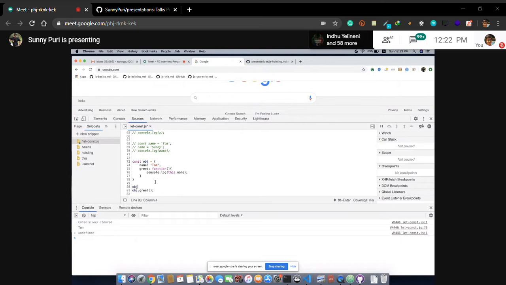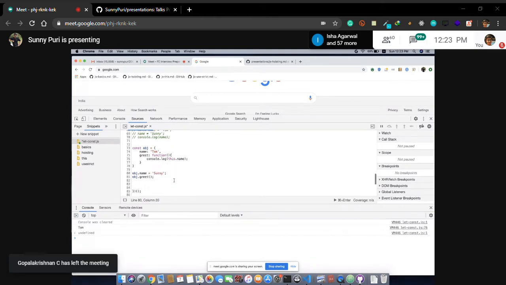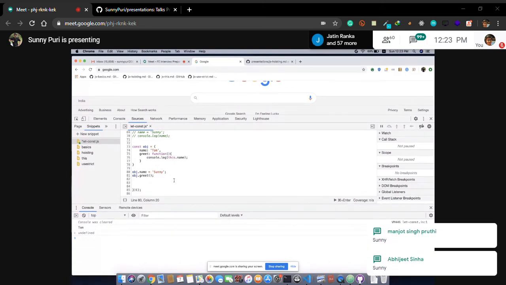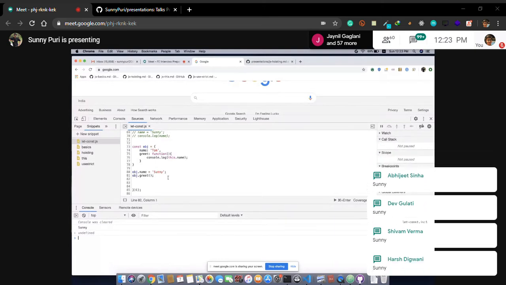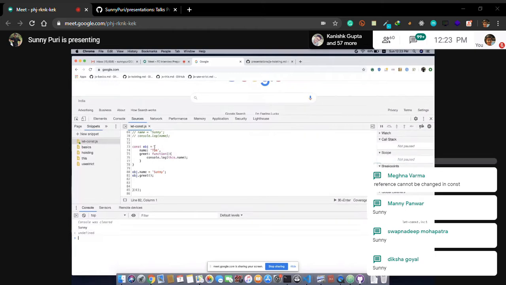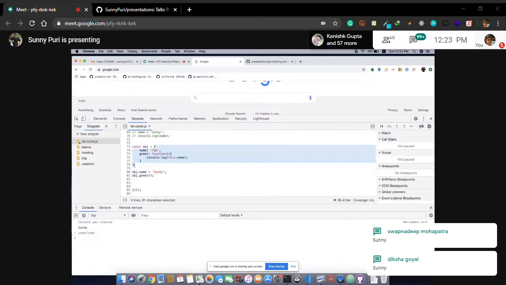So guys, tell me, if I try to change the name to Sunny, what will happen? What will be the output now? Okay, so it means we can change the object. Const is saying you cannot reinitialize a value.